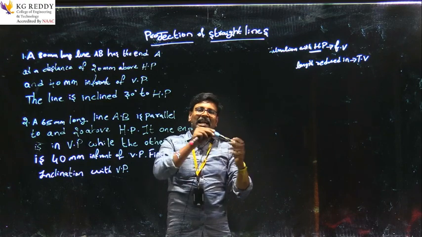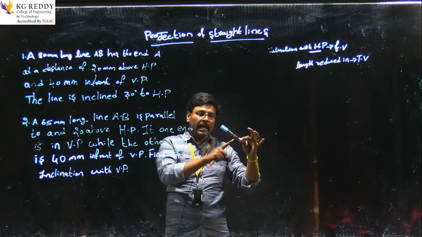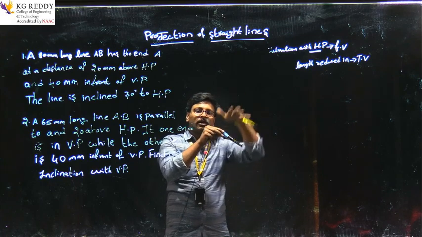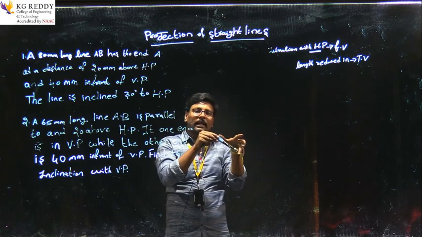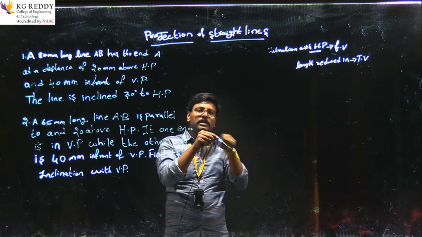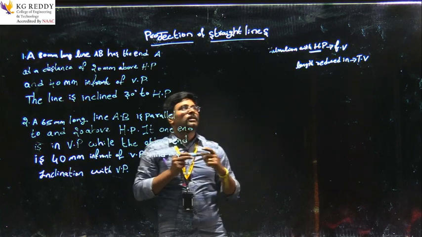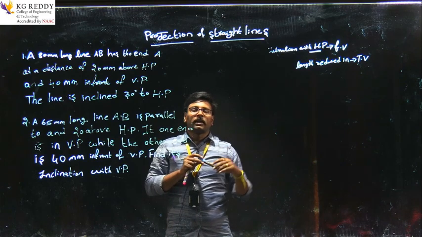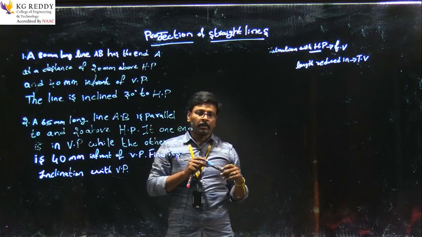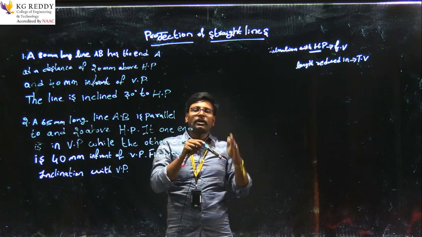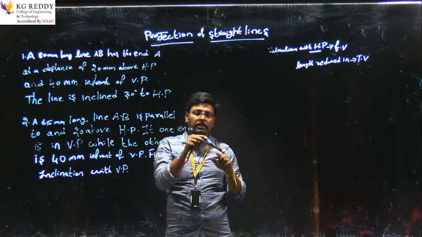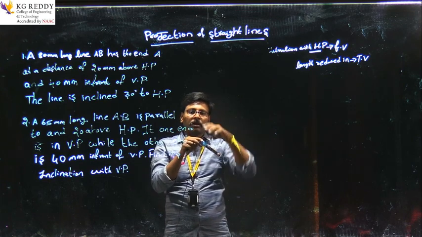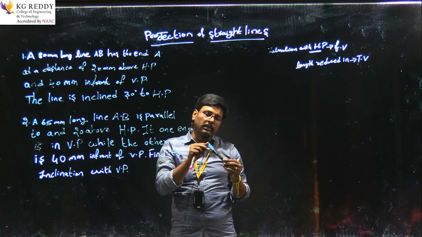So these are the conditions that we have to remember every time. When a line is inclined to the horizontal plane, the angle is visible in the front view, and the line decreases in the top view. Decrease means reduce. The length looks like a decreased length. Then we can solve one problem related to this inclination with the horizontal plane. Remember, when a line is inclined to the horizontal plane, the inclination we can see in the front view, and in the top view the line reduces in length.